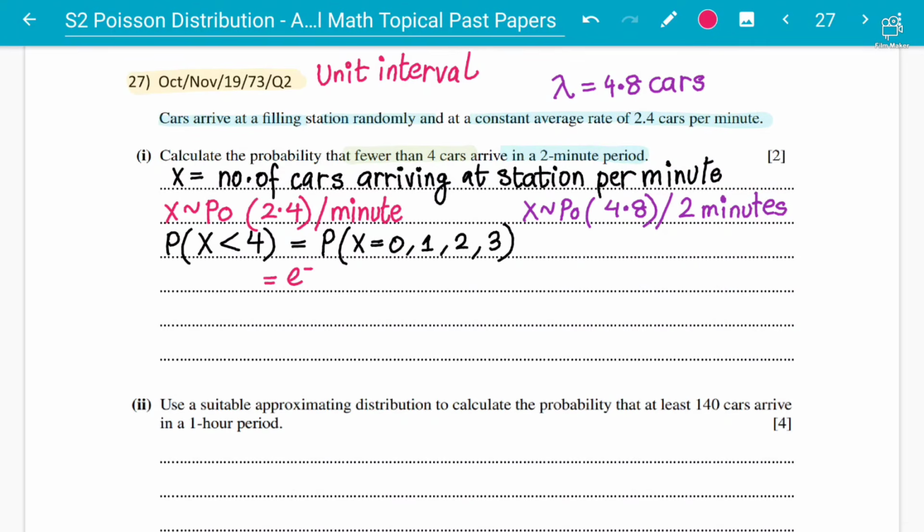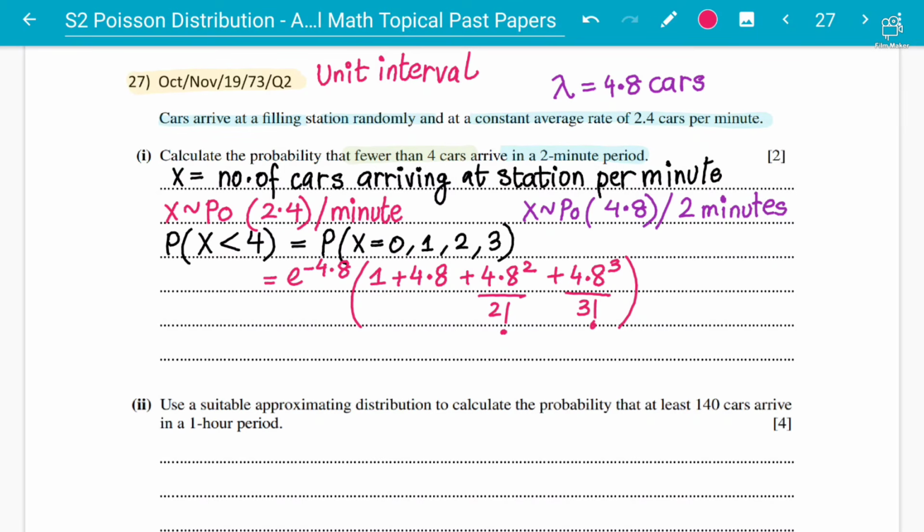Again you say e to the power negative lambda, so e to the power negative 4.8, and this time you start directly by taking e to the negative 4.8 common. As I mentioned in the previous lecture, the term for 0 is always 1, and for 1 it is the lambda value, so 1 plus 4.8. Then 4.8 squared divided by 2 factorial, and 4.8 cubed divided by 3 factorial. Hope students got this. Let's see what answer comes.